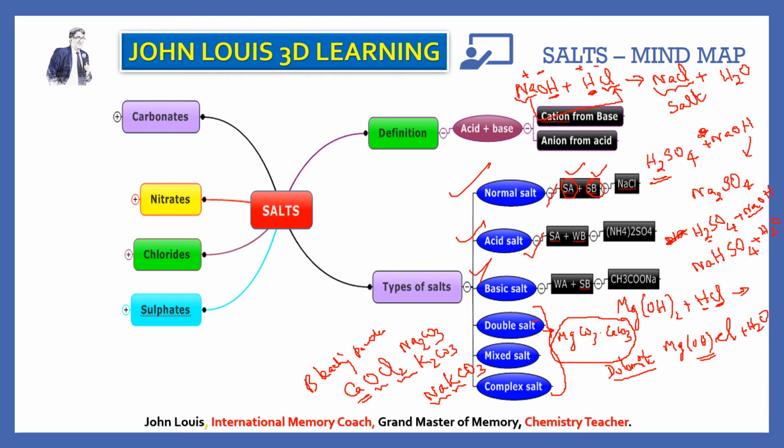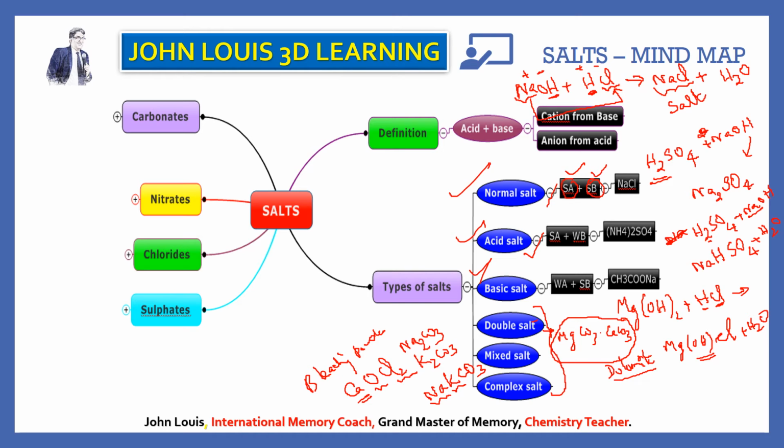Therefore, the combination will be slightly acidic in nature. You got it? When the acid is strong acid, SA, and WB means what? Weak base. When a strong acid is mixed with a weak base, the resulting thing will be slightly acidic in nature because the acid is strong. So that type of salt will be acid salt.